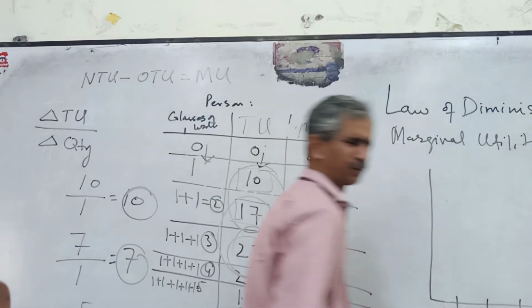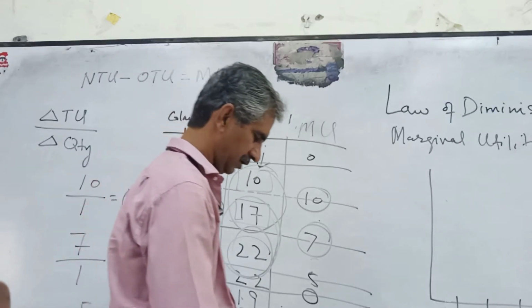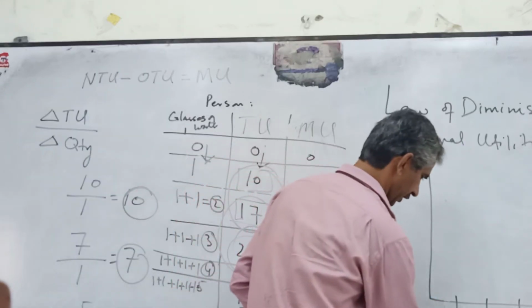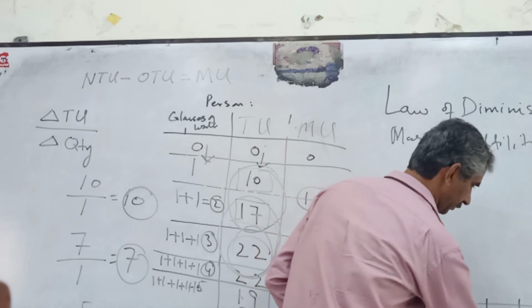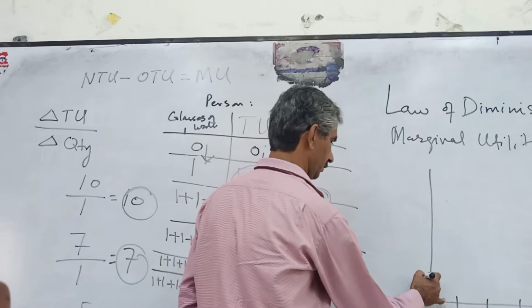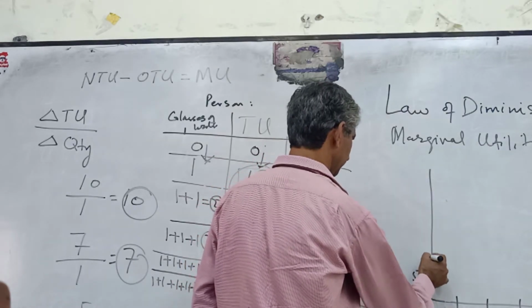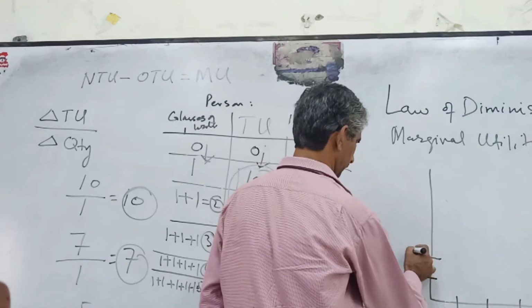You can use any other product, whatever the product, it depends on your choice. 1, 2, 3, 4, 5. This one is a 0. And the marginal utility 5, 10.